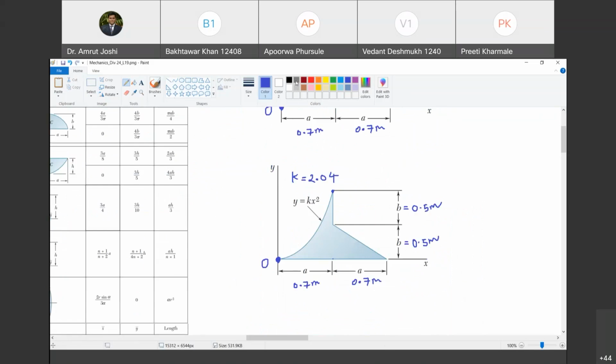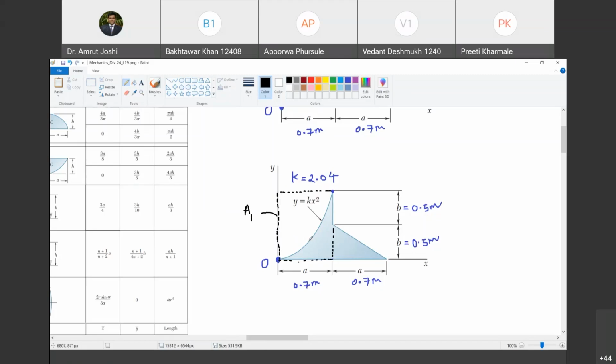So there are multiple choices now. Look, one of the choices I consider is this rectangle. Are you with me? Yes, sir. I consider this rectangle and call it A1.